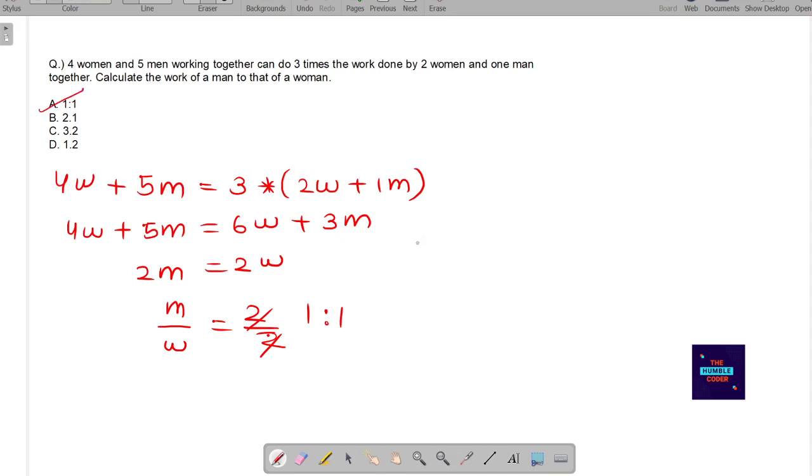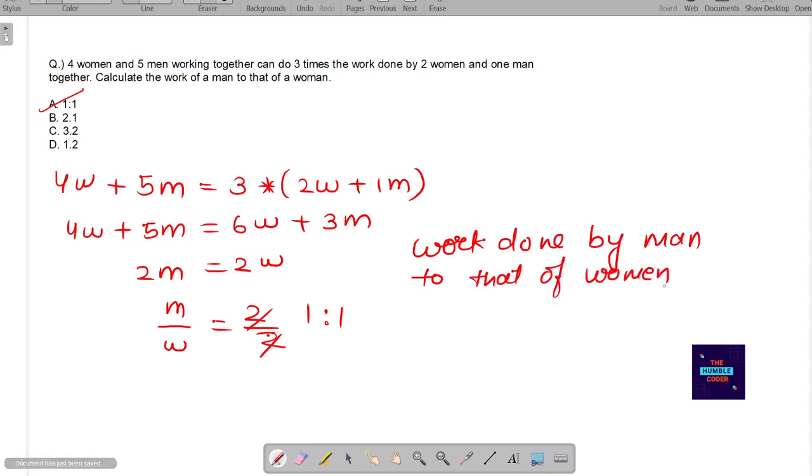The work done by a man to that of a woman will be 1:1. So this will be the answer. So answer is option A. So in this way, if you get these types of questions, you can solve them very simply by simplifying the equation and calculating the ratio.